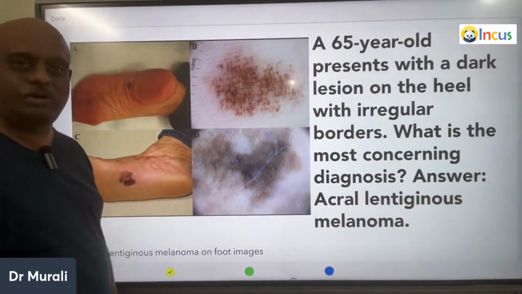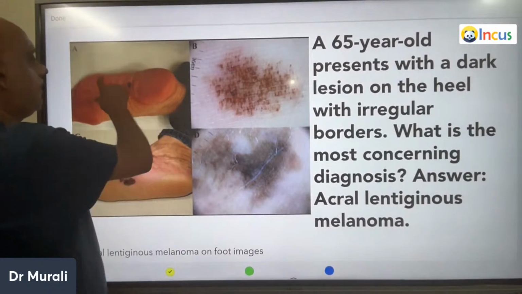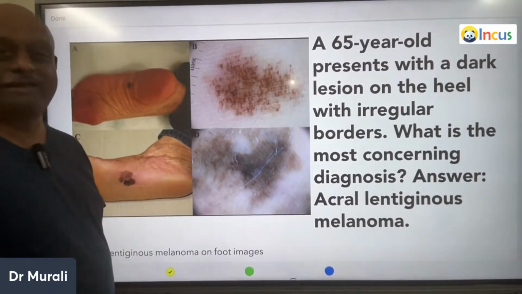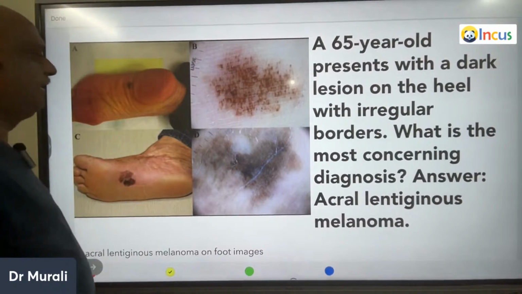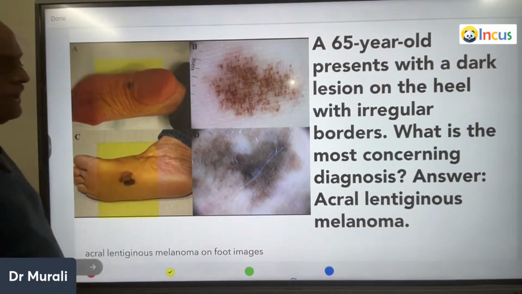A 65-year-old presents with a dark lesion on the heel with irregular borders, dark lesion on the heel with irregular borders, as what you can see.